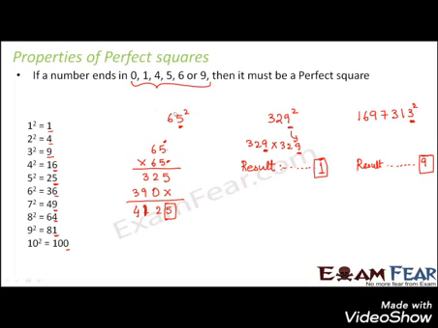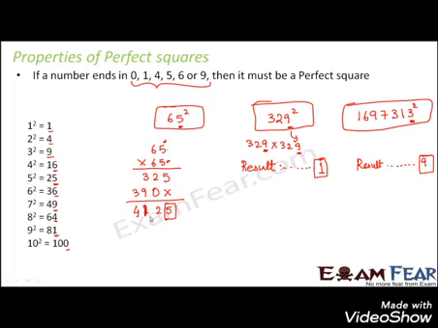So see, all of these are examples of perfect squares, because we have taken squares of numbers. And you see all of these perfect squares have one of these numbers. One has 1, this has 5, this has 1, this has 9. It is just not possible that a perfect square can have something other than these numbers, because any perfect square will have one of these digits in its units place.